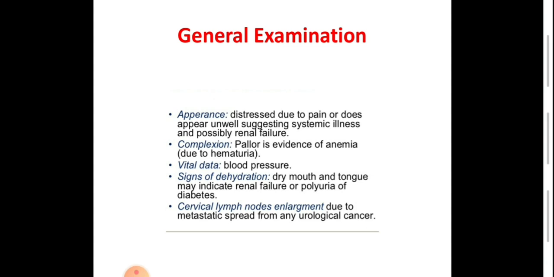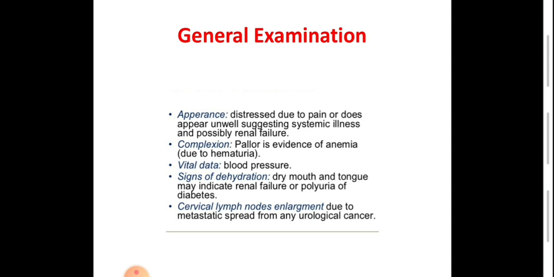Vital signs like pulse, blood pressure, temperature, respiratory rate. Blood pressure is very commonly related to disease of the kidney. 5% of the causes of hypertension are renal in origin.